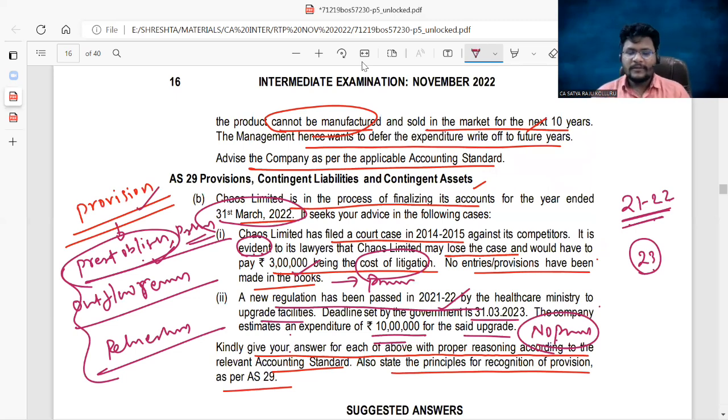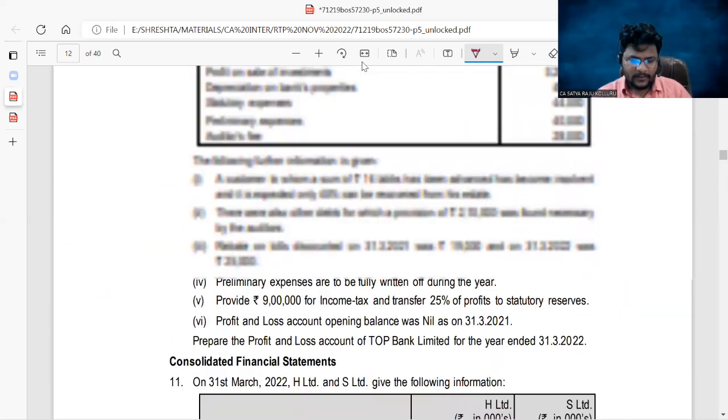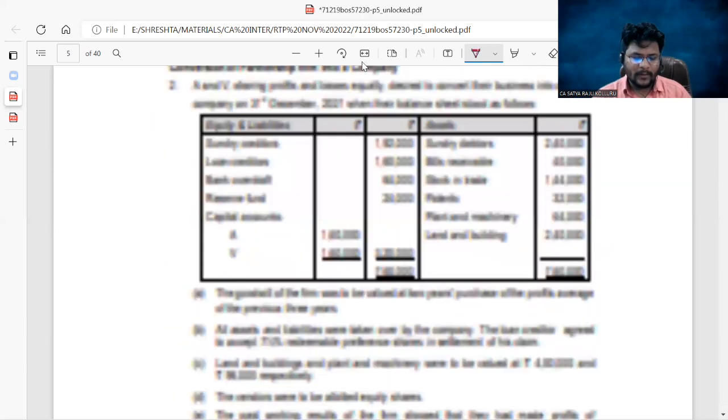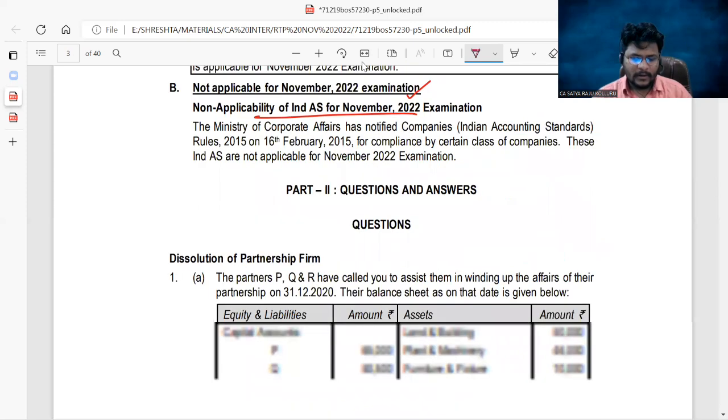That's it, guys. This is all about accounting standards. I hope I made a good discussion on the accounting standards. Next, we can open the main problems.